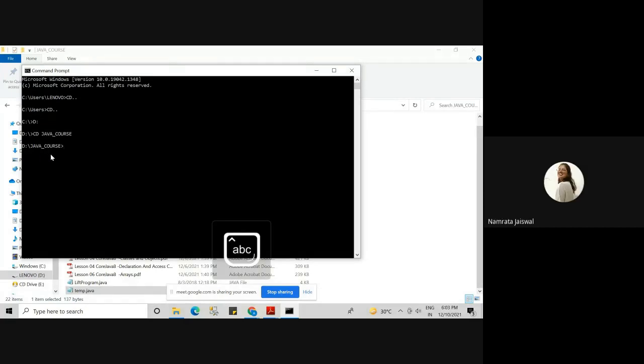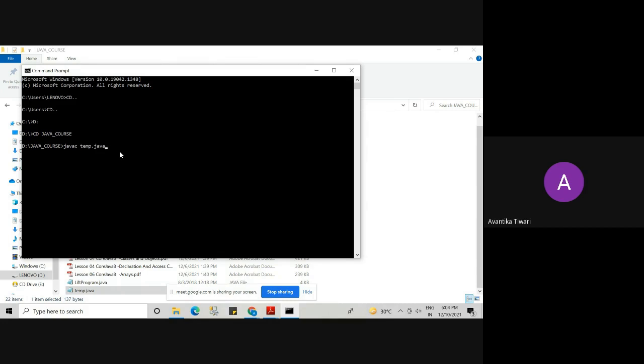Yes, ma'am. So now I will compile my program. What is the compiler command? javac. What is the name of the source code file? temp.java. See the pointer of the mouse. My source code file is temp.java. So to compile this file, I will write the command javac temp.java. All these things you don't have to do in Eclipse. Just in Notepad, I am telling you how we compile.